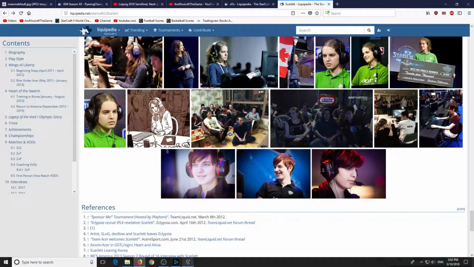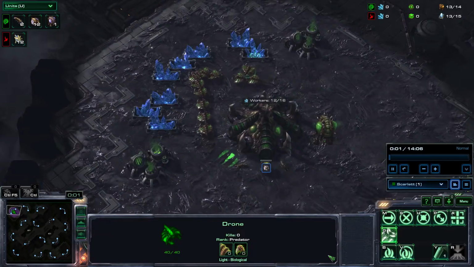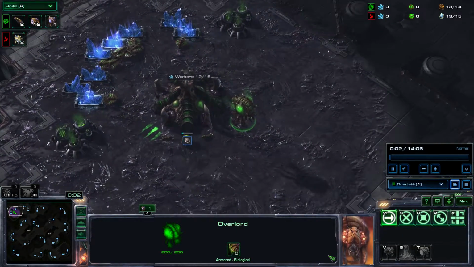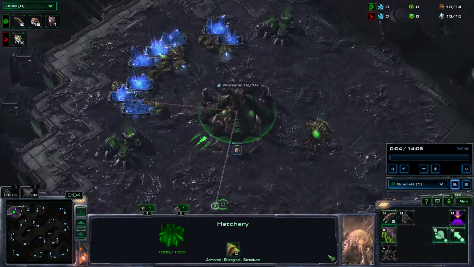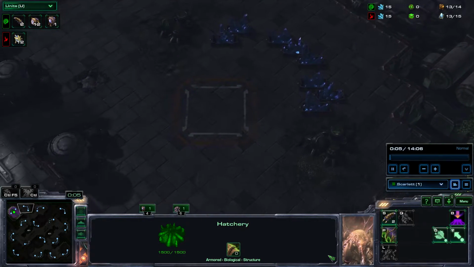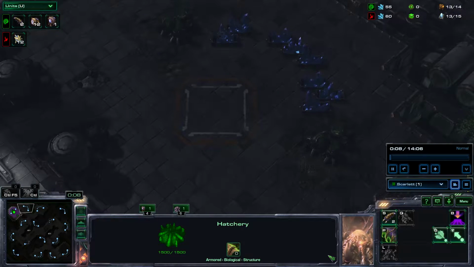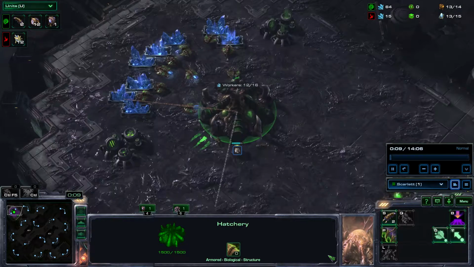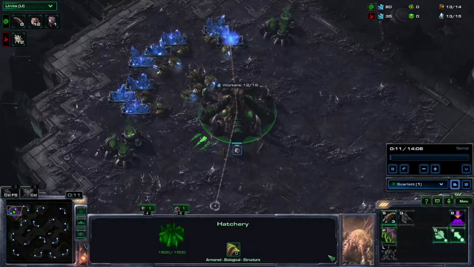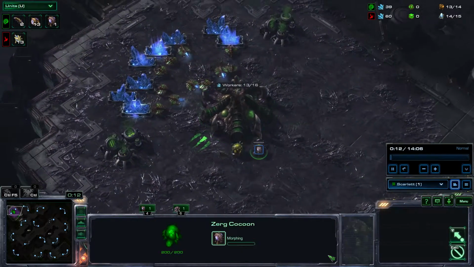Now let's go to the match itself. Scarlett versus s0s. Current score is 3-0 and Scarlett is in lead. A very significant lead currently by Scarlett.